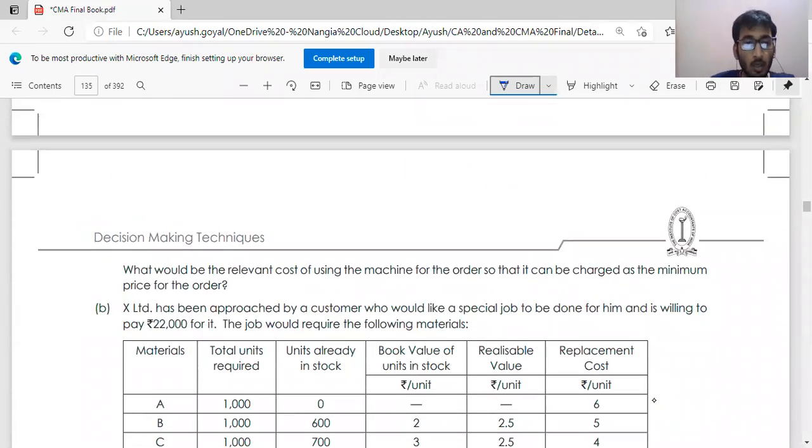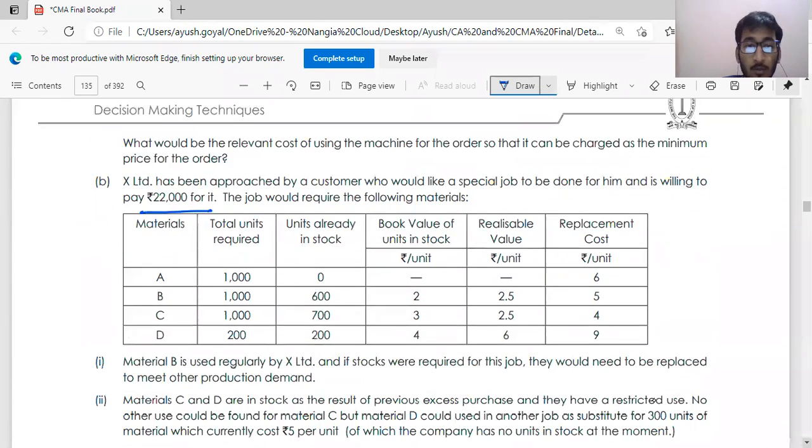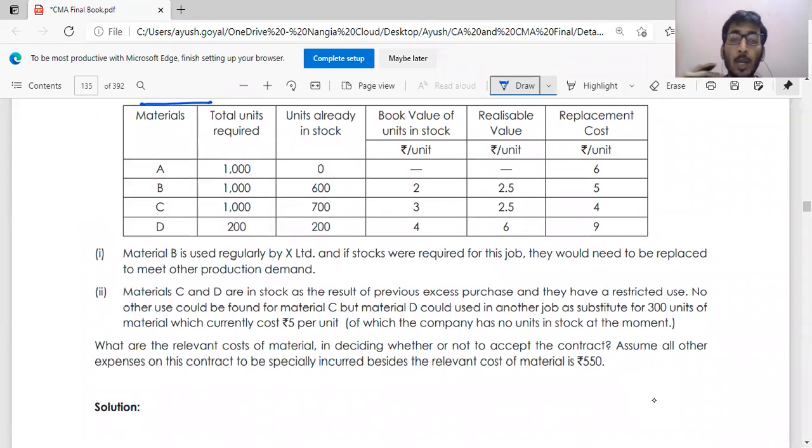X Limited has been approached by a customer who would like a special job to be done for him and is willing to pay 22,000 for this. The job would require the following materials: A, B, C, D. The quantity, book value, resale value, and replacement costs are given. Material B is used regularly by X Limited, and if stock were used for the job, it would need to be replaced to meet production demand.